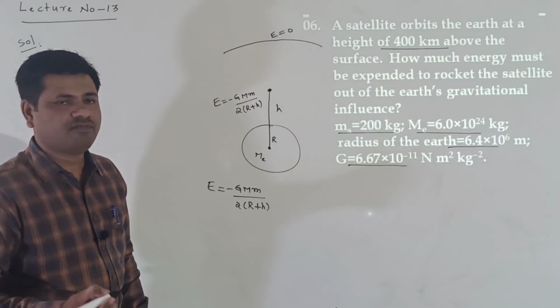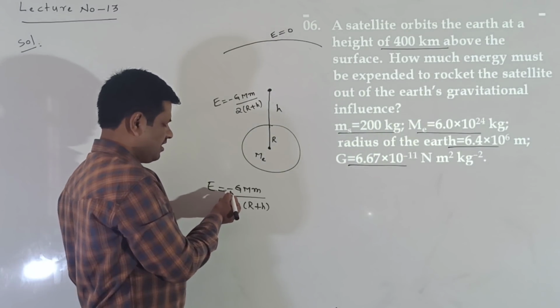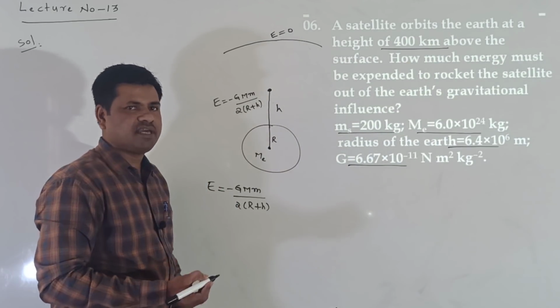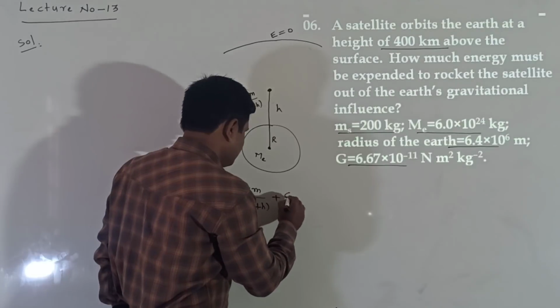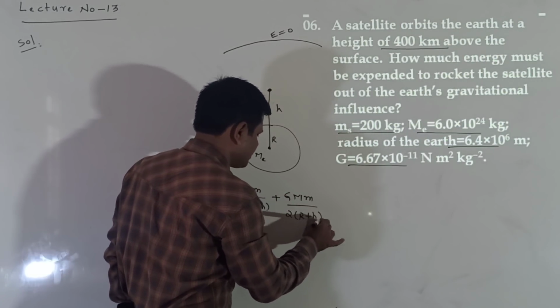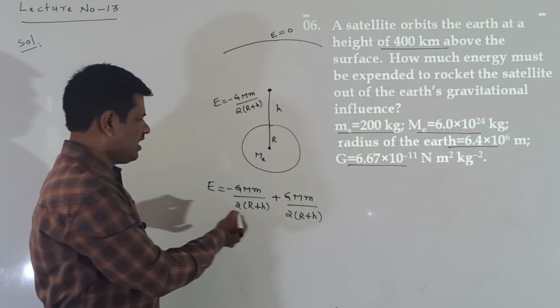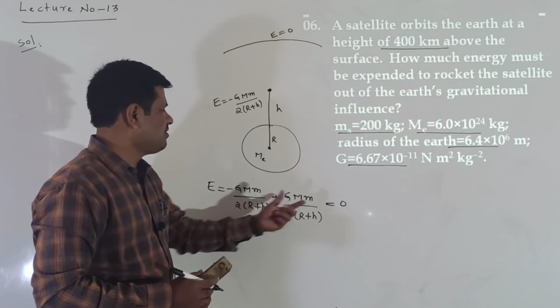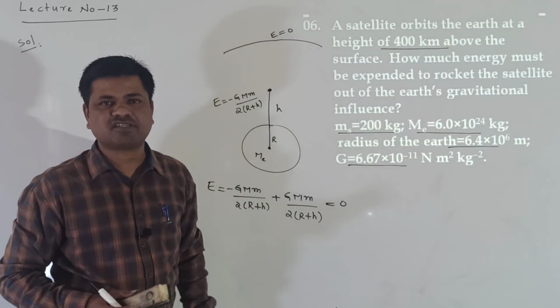Negative of negative, negative into negative, what do we get? Positive. Or in another way, plus GMm by 2 into (R plus H) energy is given to the satellite, and the total energy of the satellite becomes 0. When total energy becomes 0, it crosses the gravitational field of Earth.